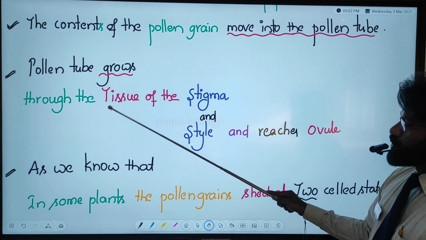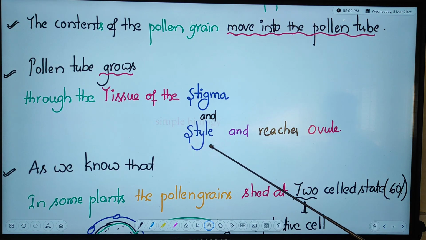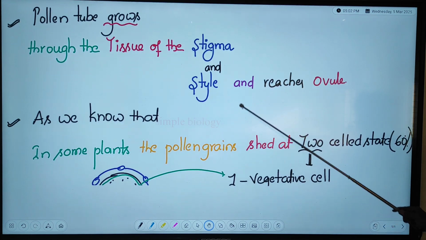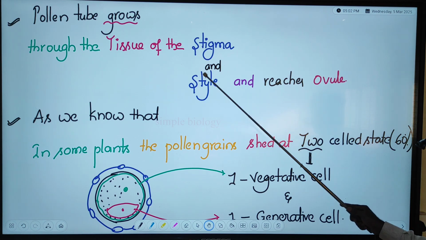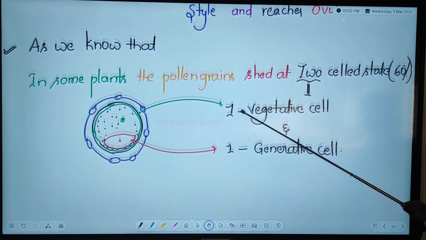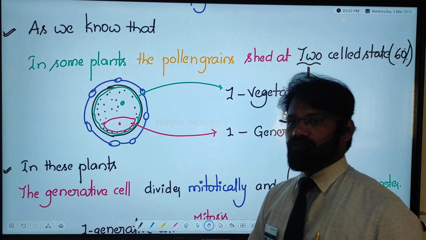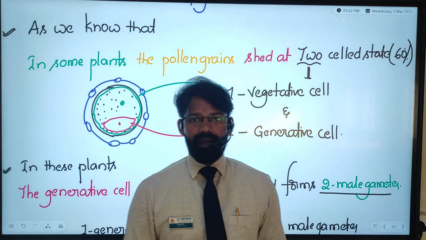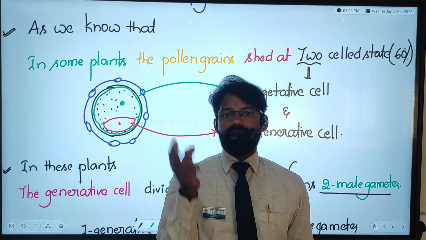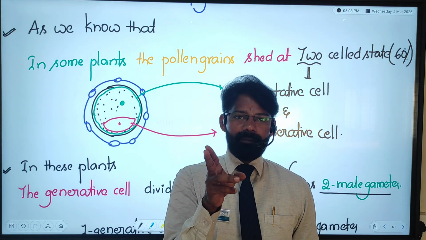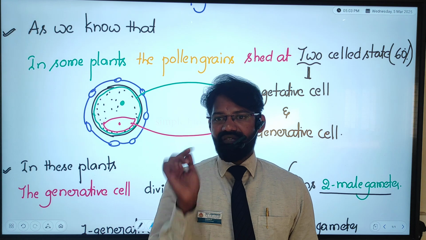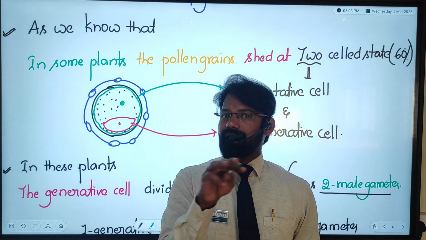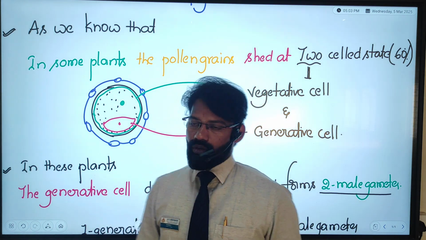The pollen tube grows through the tissue of the stigma and style and finally reaches the ovule. Now here, as you know, pollen grains are shed from the anthers either at the 2-cell state or the 3-cell state. 2-cell state is 60%, 3-cell state is 40%. If it is the 2-cell state, how are the 3 cells forming? We need to come to that.